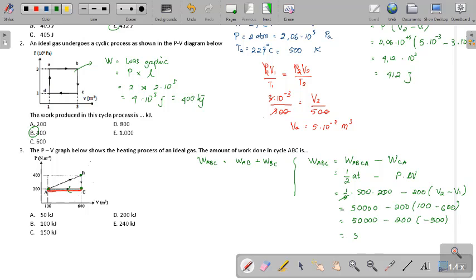So the result is 50,000 plus, minus times minus is plus, 2 times 5 is 10, 100,000. The result is 150,000 joule. Change to kilojoule: 150 kilojoule.